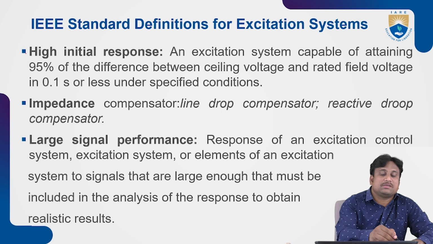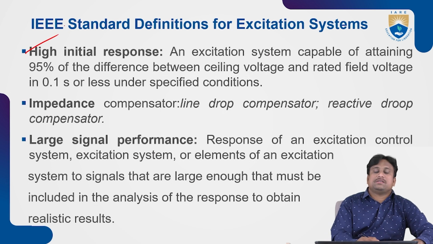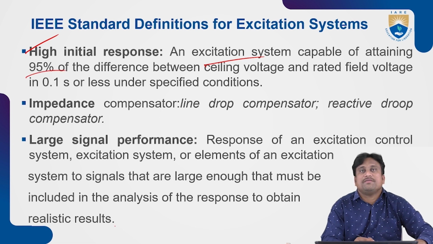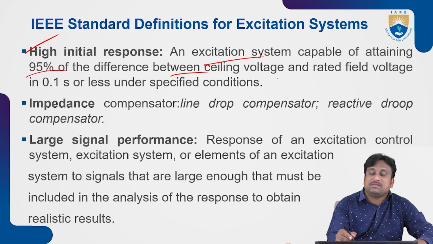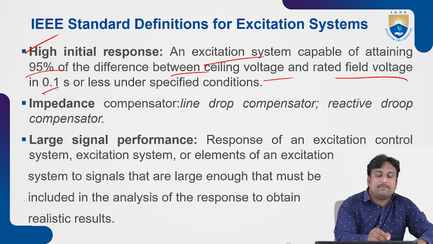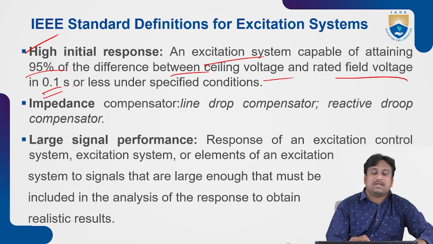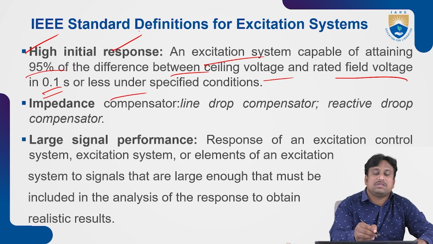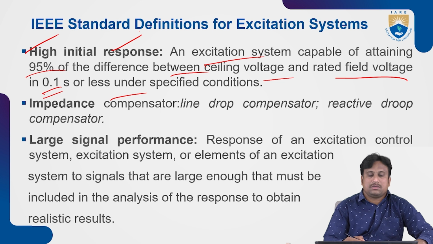High initial response. Why can we expect high initial response? It is an excitation system that attains 95% of the difference between ceiling voltage and rated field voltage in a time of about 0.1 second or less under specified conditions. This is considered high initial response.